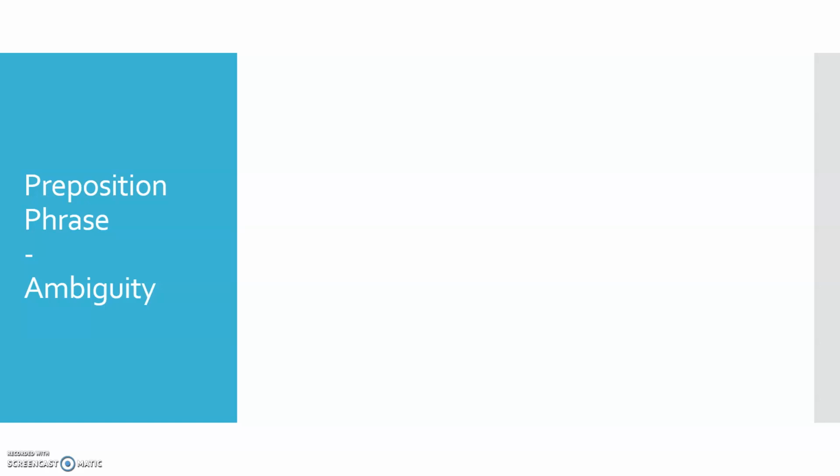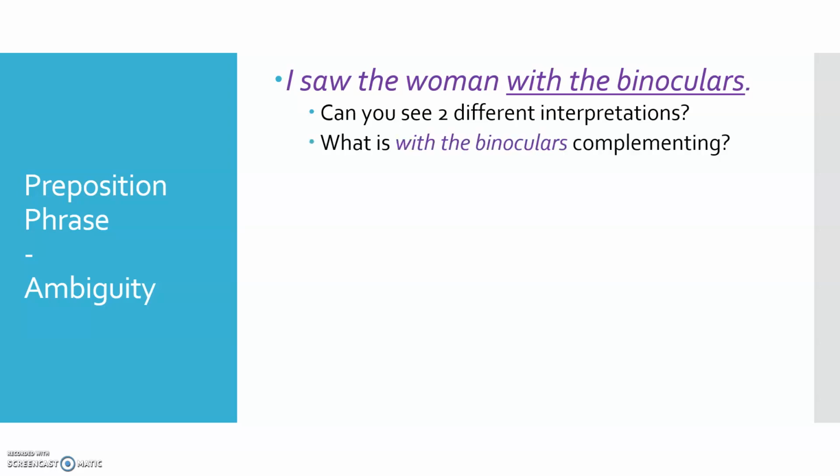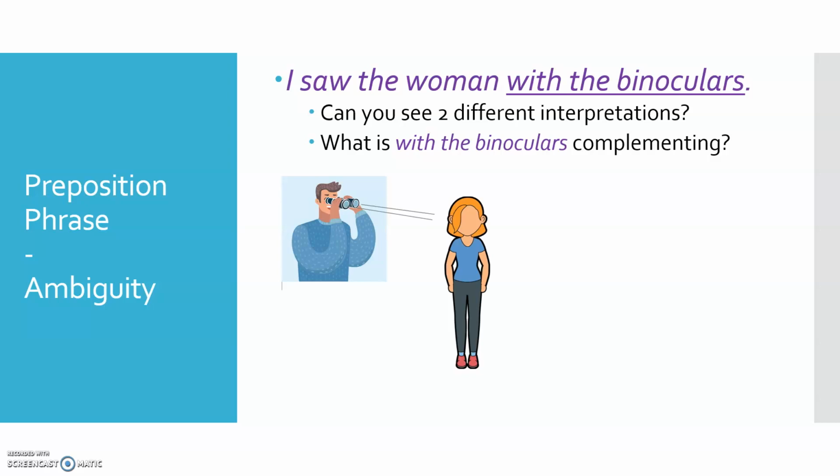Now we have this neat situation in English where sometimes we have ambiguous preposition phrases. So look at the sentence, I saw the woman with the binoculars. Can you see how this sentence has two different interpretations? It has two different interpretations depending on what you assign with the binoculars as a complement to. What does with the binoculars complete our understanding of? So one interpretation would be that I have binoculars, and using those binoculars, I saw the woman. So in this case, with the binoculars is completing our understanding of the seeing event, right?